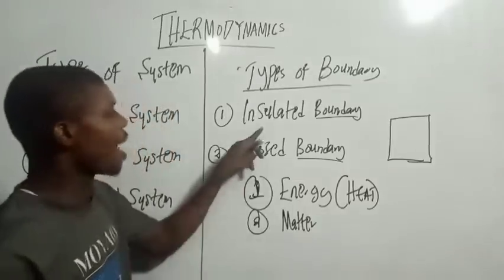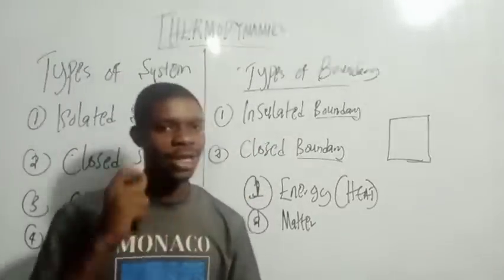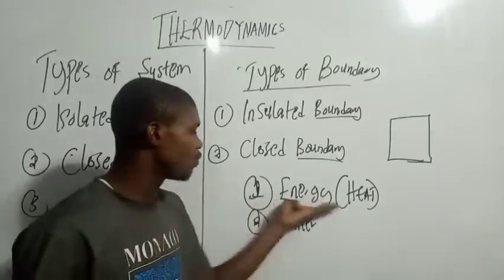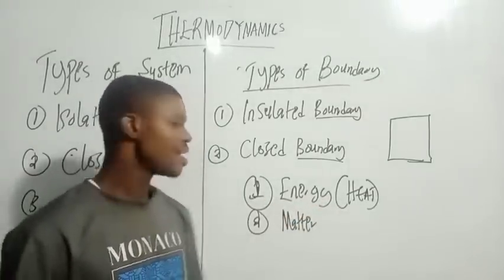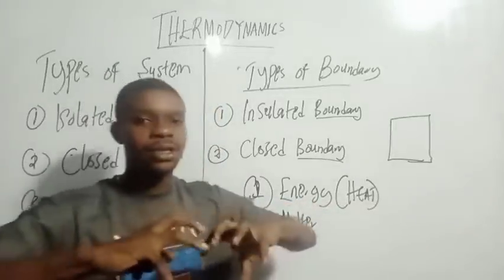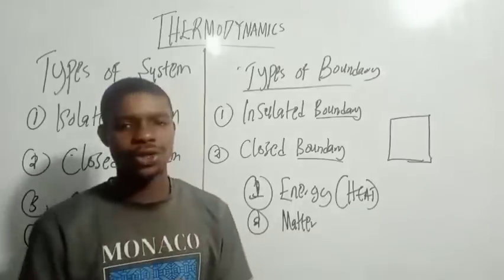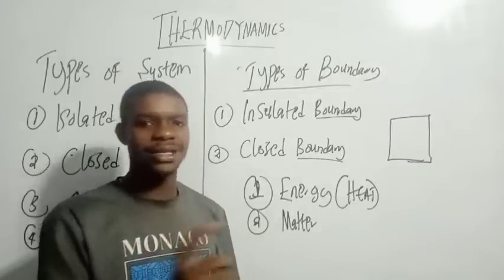So now, when the system is insulated, please check it out. When the boundary is insulated, there is no exchange of energy, because insulators cannot conduct heat and electricity, right?